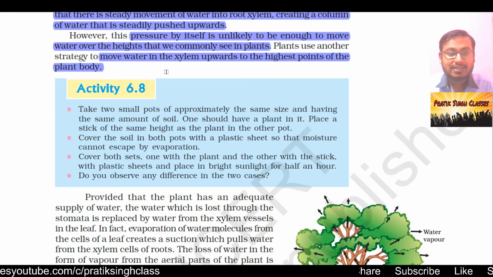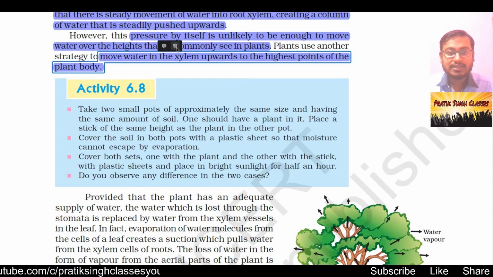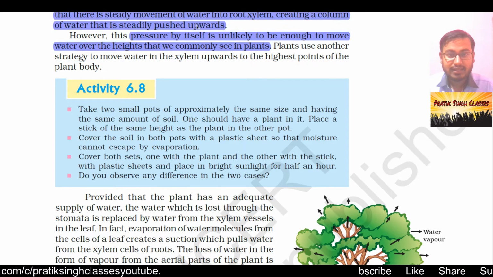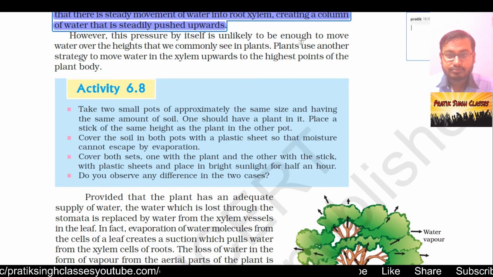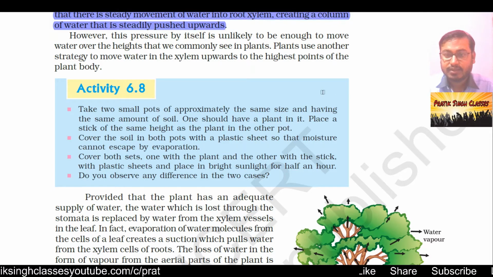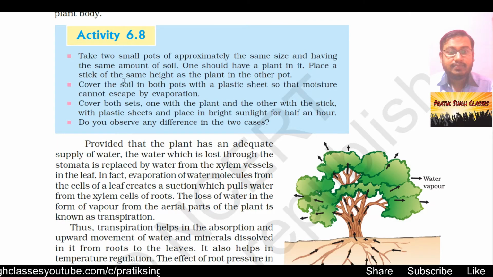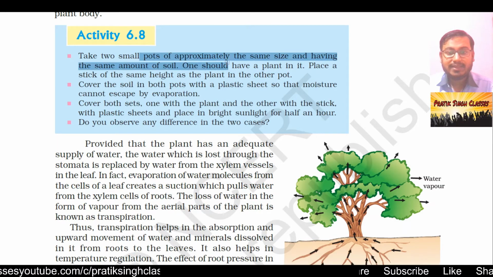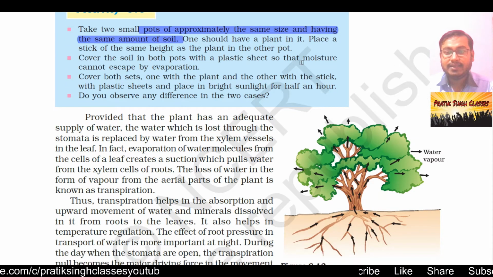So let us do Activity 6.8 to understand this movement in a deeper manner. Activity 6.8. Take two small pots of approximately the same size and having the same amount of soil. One should have a plant in it. Place a stick of the same height as the plant in the other pot.